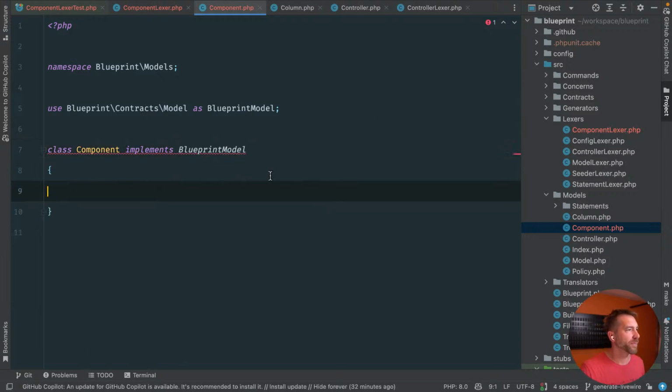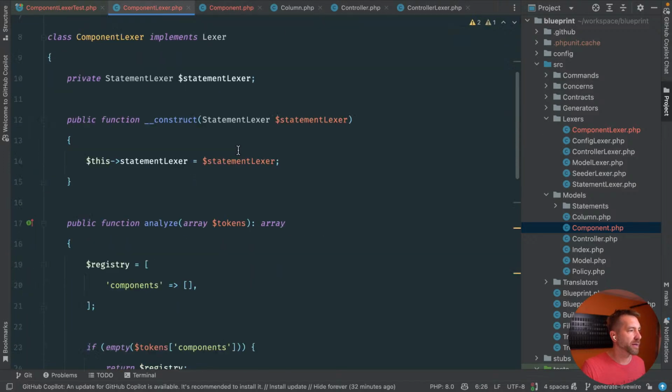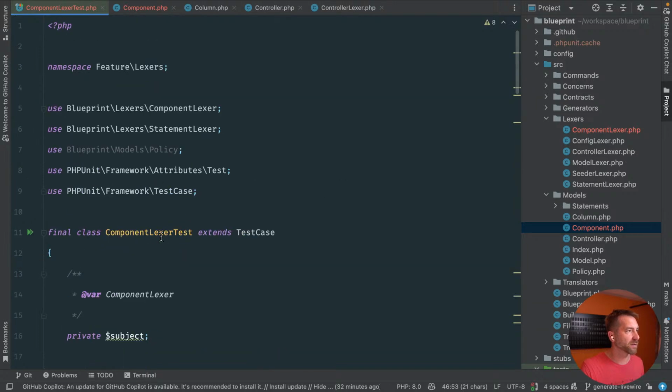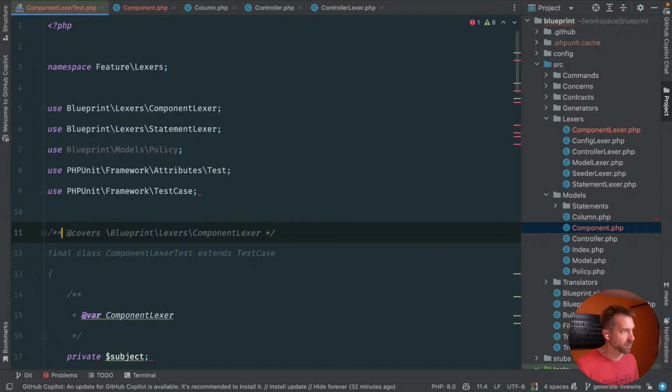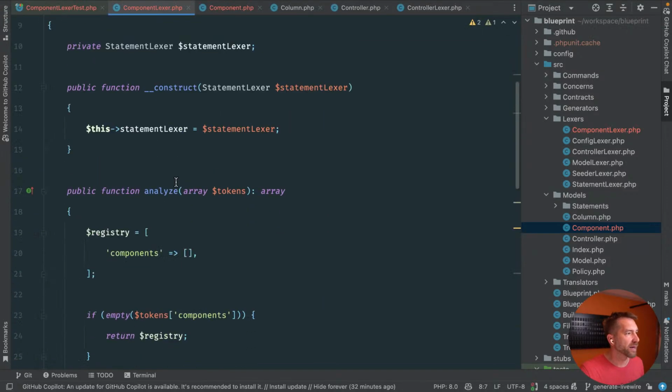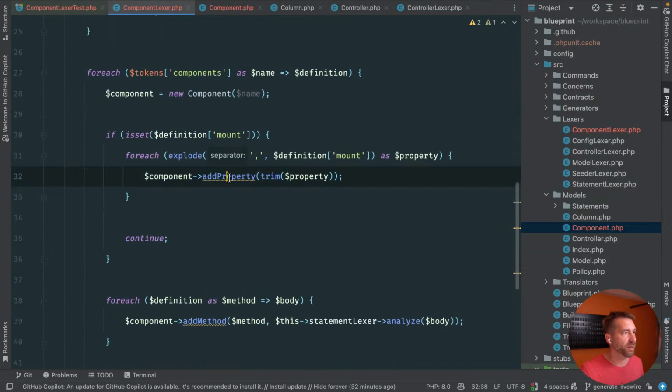There's no way. Okay, blueprint model, and then now we should be able to, let's close our test, is what I meant to do. I like to add this little component lexer. There we go. Let's go back here, and now we should have little squigglies under add properties.